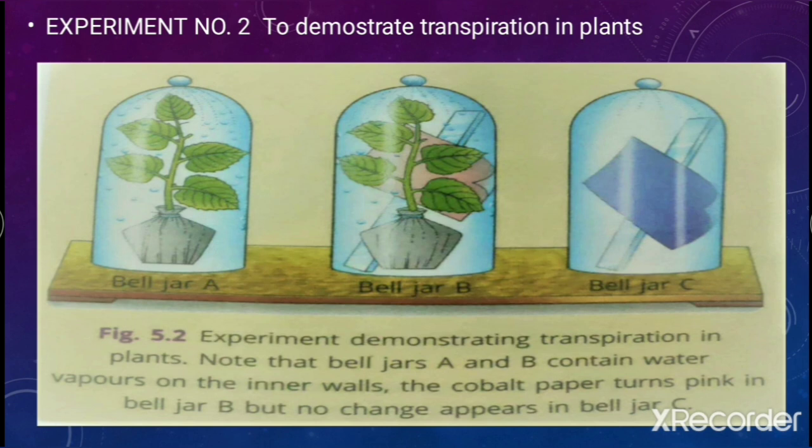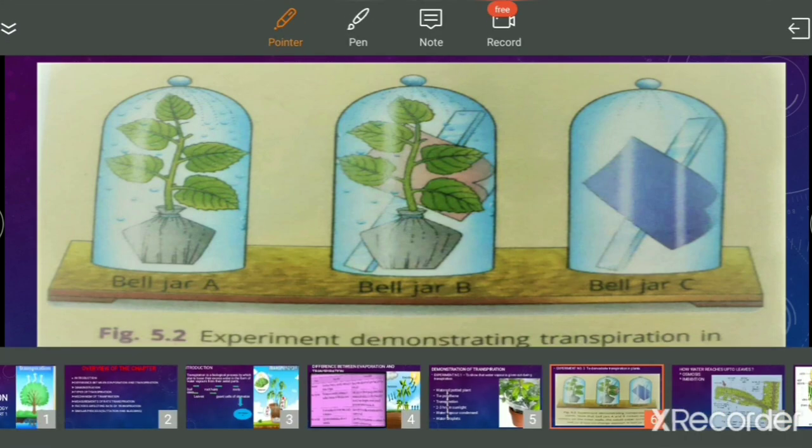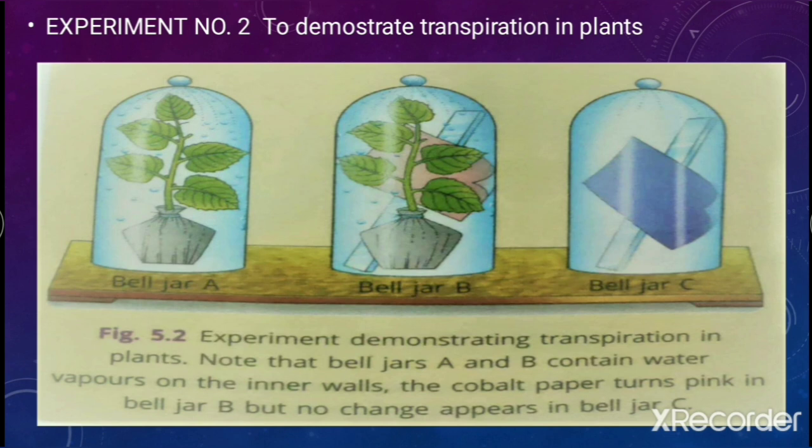Transpiration will happen, and then we will observe water droplets on bell jar A, because transpiration is done by that plant also. And in bell jar B, the plant will do the transpiration, and as a result it will release water vapors, and due to the presence of this moisture, the cobalt chloride paper in bell jar B will turn pink.